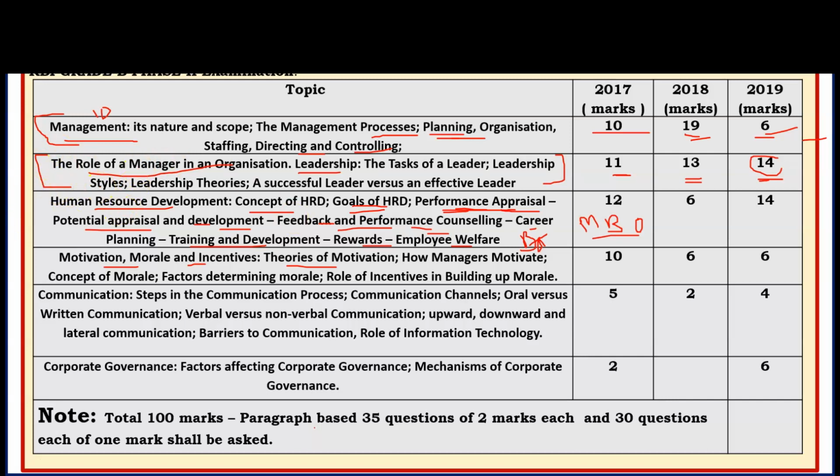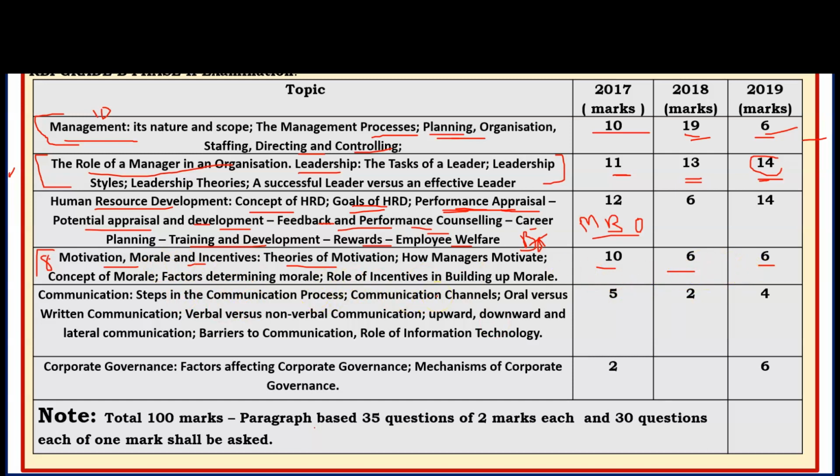One more most important chapter is motivation. 10 marks, 6 marks, 6 marks. So we can expect 8 to 10 marks from this chapter in the next RBI exam, if we talk about the average score of the last 3 years.